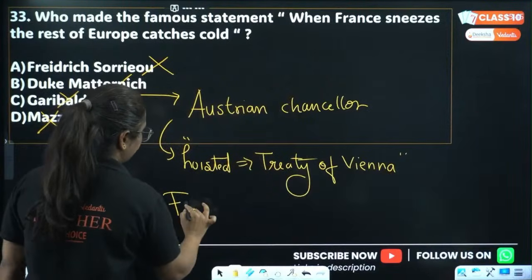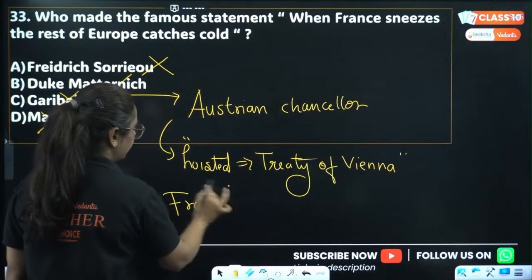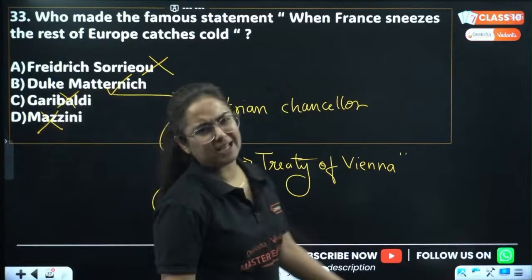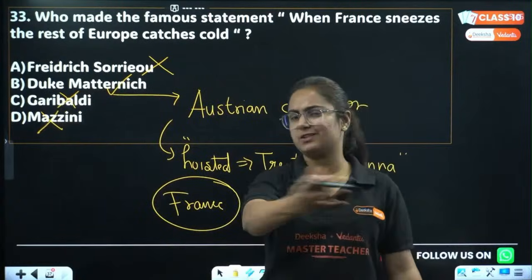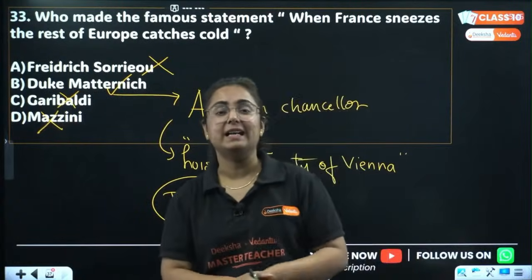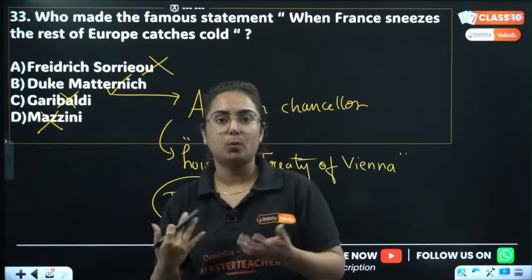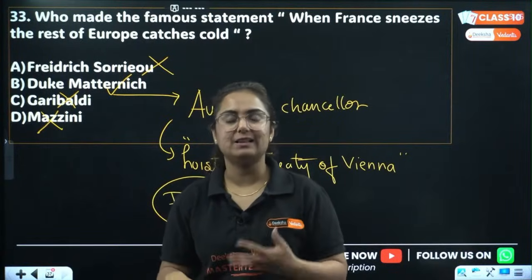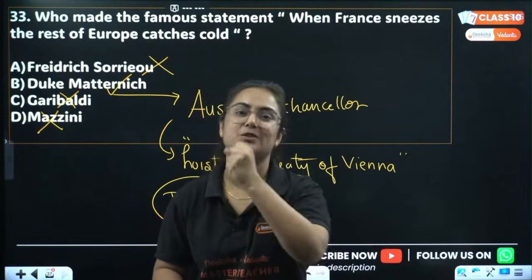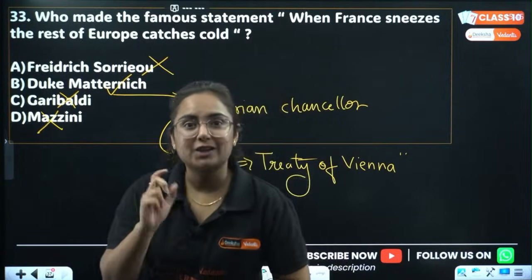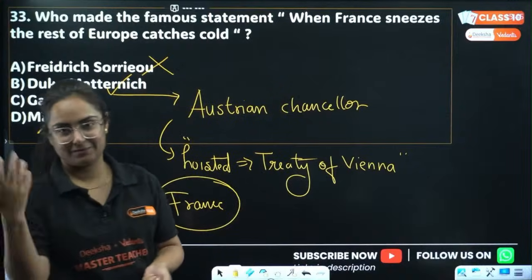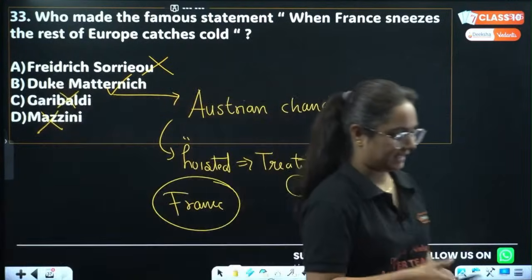Every time the revolution in Europe started with France. So he said, when France sneezes, the rest of Europe catches cold, which means that every time nationalist sentiments are brought forward by the nation France, the rest of Europe gets influenced by it. This is the actual meaning of what this personality talks about.